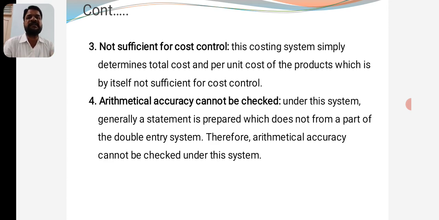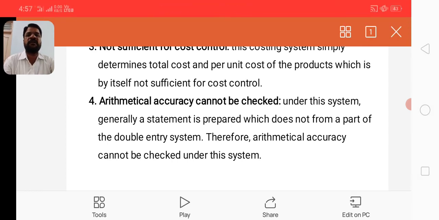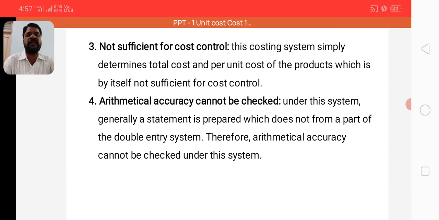This costing system simply determines total cost and per unit cost of the product, which by itself is not sufficient for cost control. Standard costing can be used to control the cost. Uniform costing can also be used to control the cost. Simply unit costing or output costing does not help in controlling the cost.